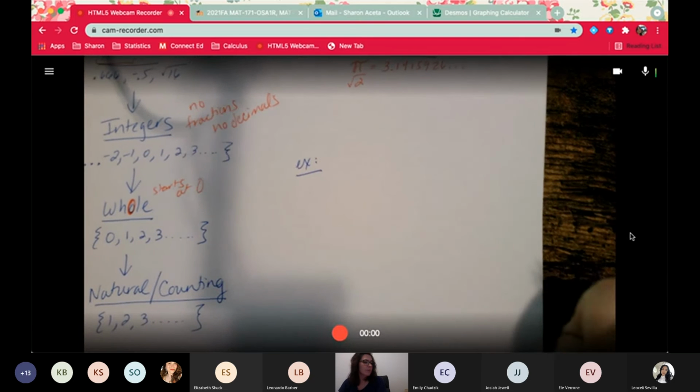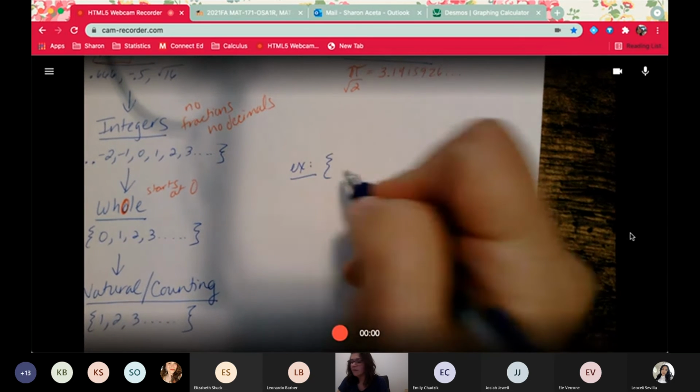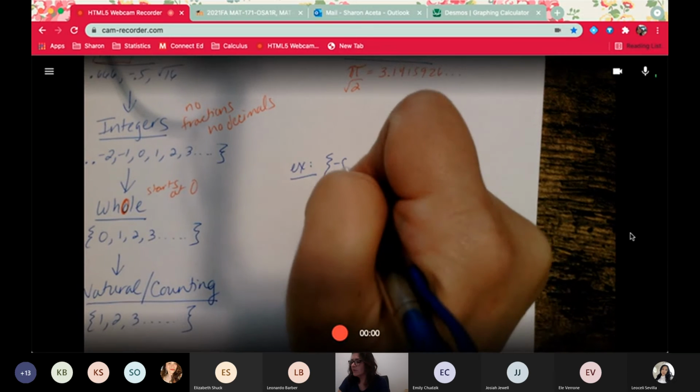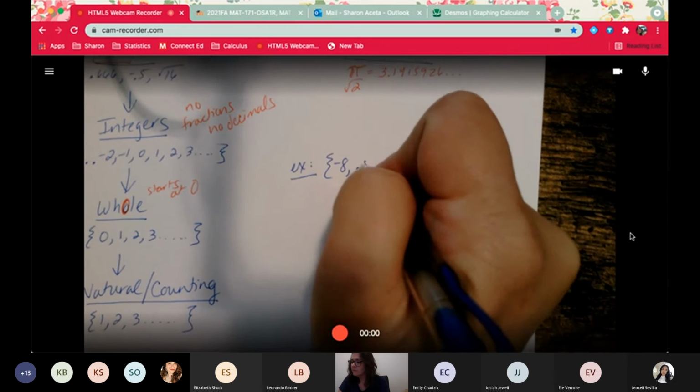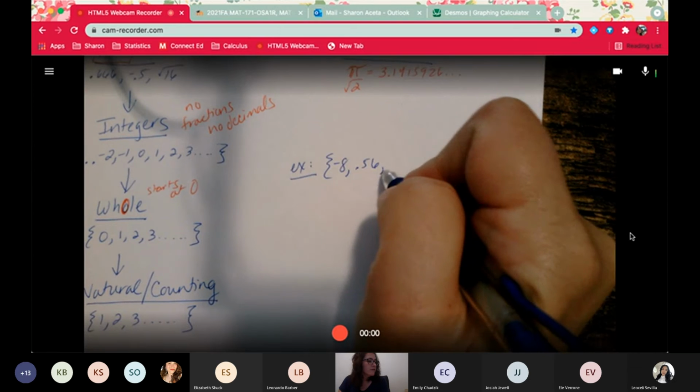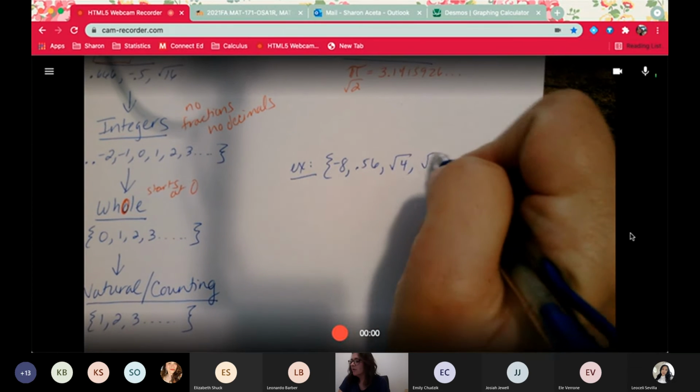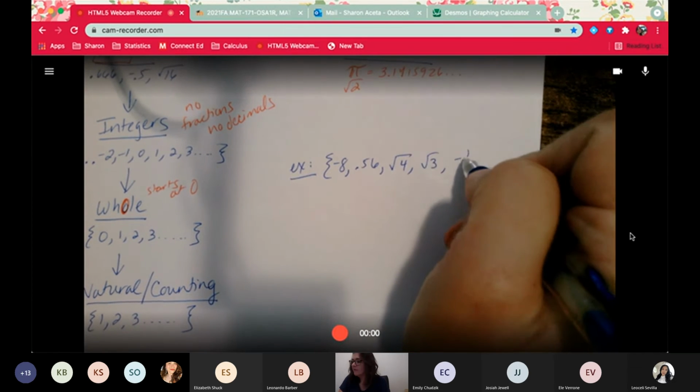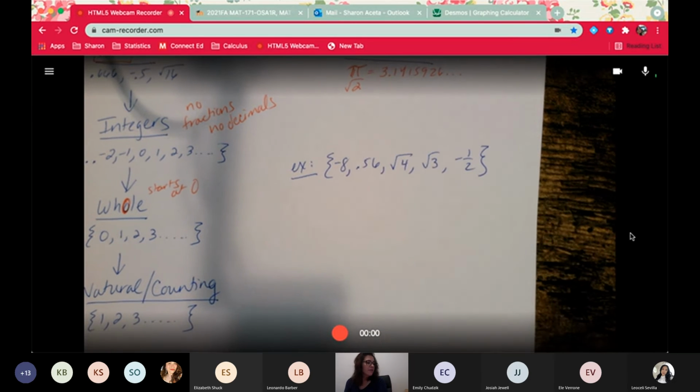So just to give you an example, they're going to give you a list of numbers, which I'm going to write down right here: -8, 0.56, square root 4, square root 3, and -1/2.